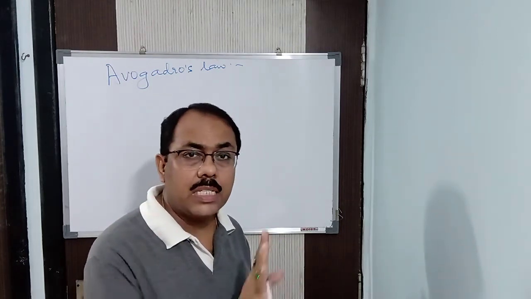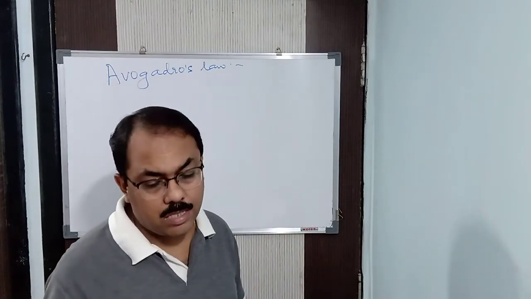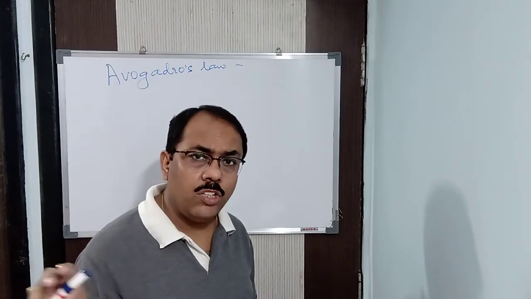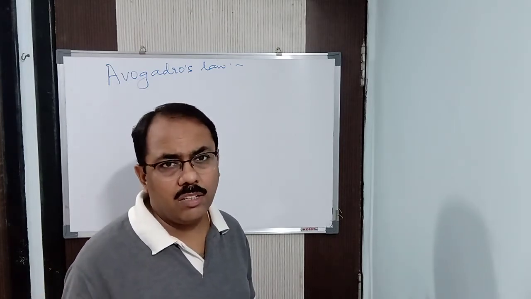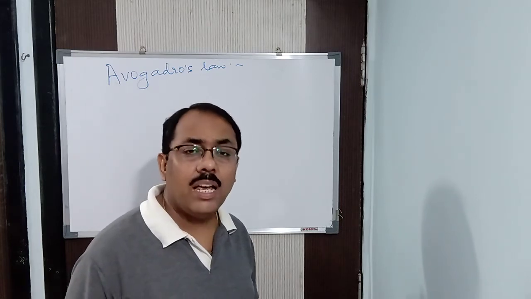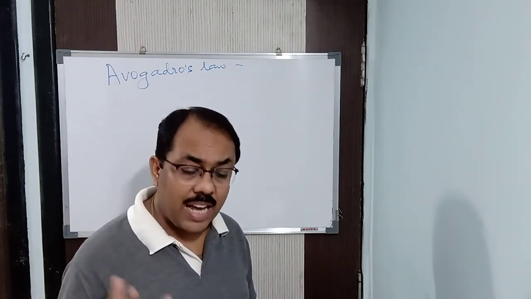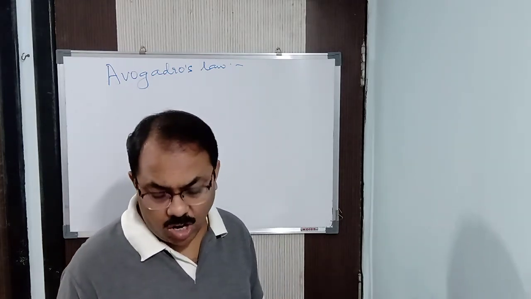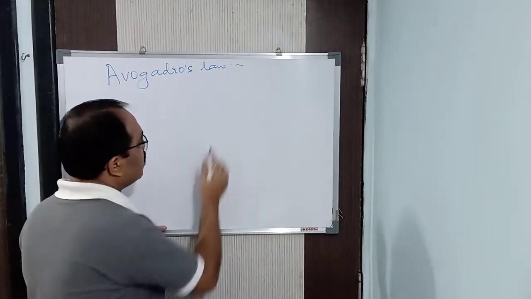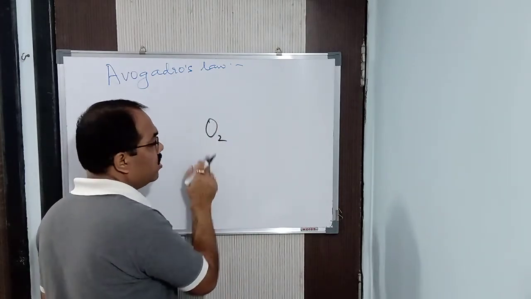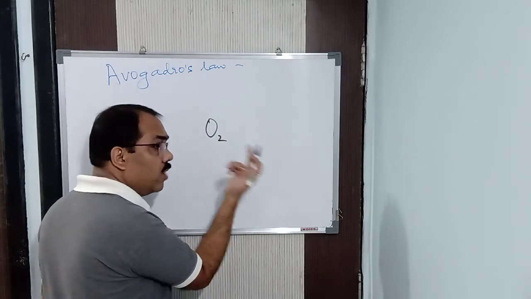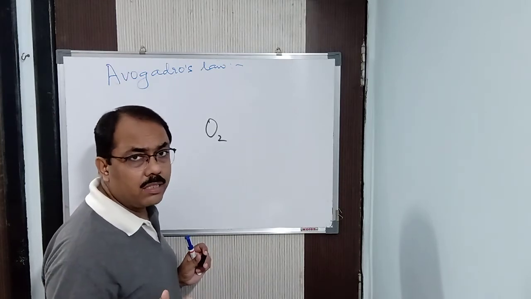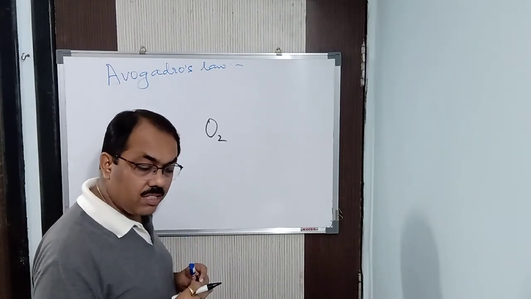And a molecule exists independently. It has an independent existence. Next, he said that the number of atoms present in one molecule of a substance or an element is known as atomicity. That is called the atomicity of an element. We will find it out next in this Avogadro's law only, the application of Avogadro's law, how to find the atomicity. So when I write O2, what is the atomicity of oxygen? 2, because one molecule of oxygen contains 2 atoms of oxygen. The number of atoms present in one molecule of a particular substance or an element is known as the atomicity of a gas.